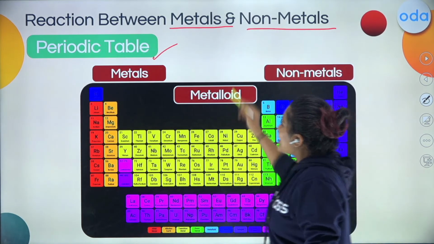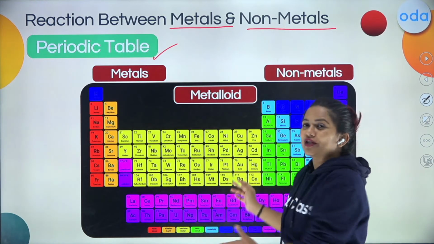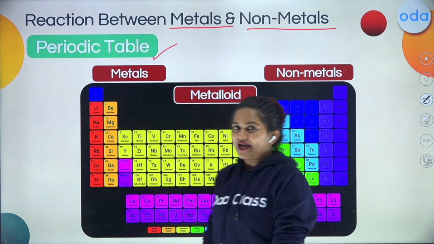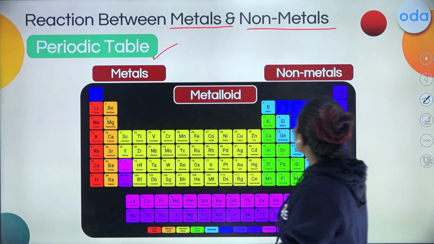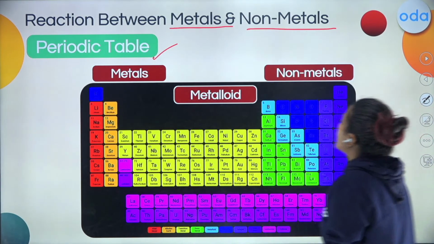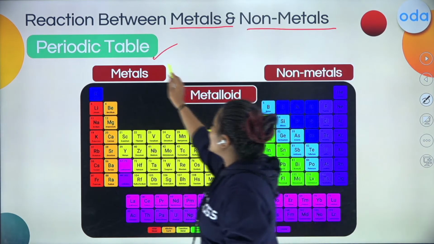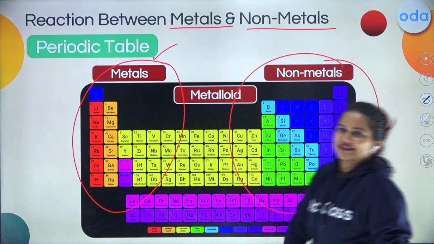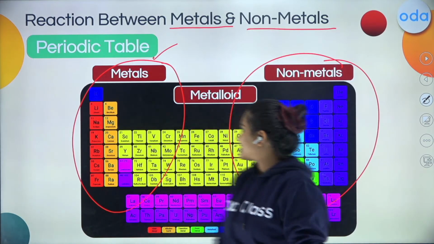So students, when I talk about metals, where do you find them on the periodic table? You will find metals mostly on your right hand side, while the non-metals are on the left hand side. Yes, right side metals, left side non-metals.